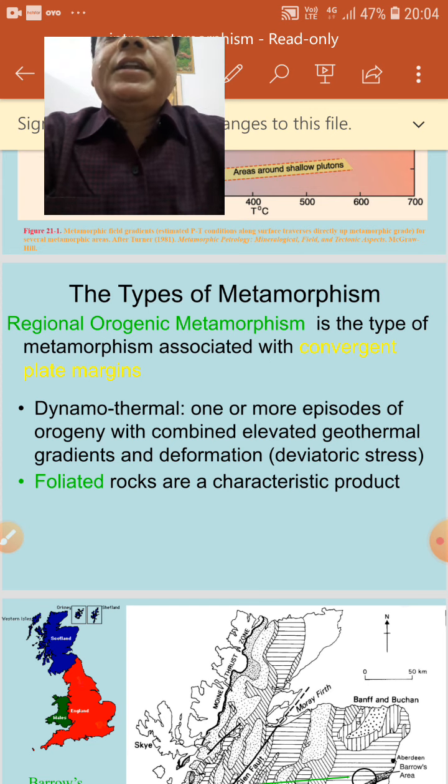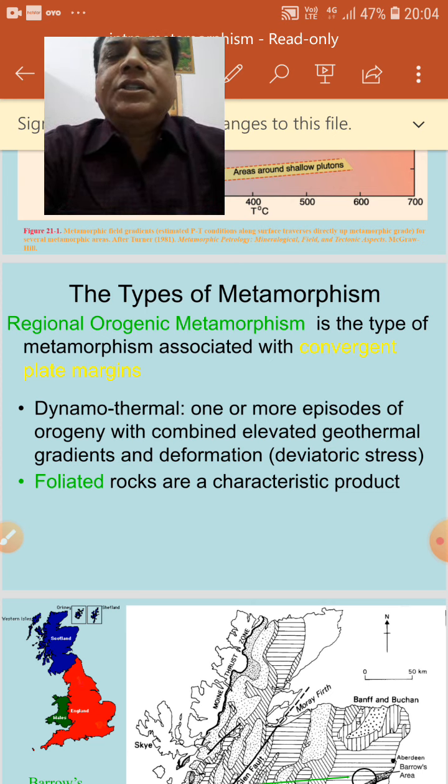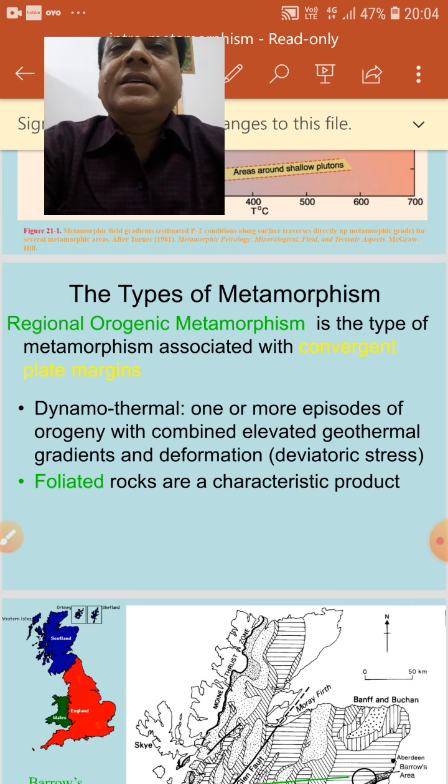Then the particular cause of a specific metamorphism, for example, impact metamorphism, hydrothermal metamorphism, combustion metamorphism, lightning metamorphism, and also whether it resulted from single or multiple events. So types of metamorphism can also be classified on the basis of single or multiple events. When it is a single event, that is monometamorphism, and when there are multiple events, that will be polymetamorphism.